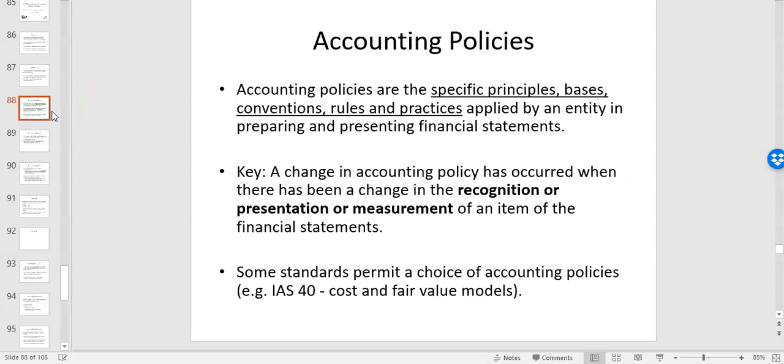So what are policies? Well, they're specific principles, bases, conventions, rules, and practices. Like if you think, the cost model is an accounting policy under IAS 16. The fair value model is an accounting policy in IAS 40. Some standards don't provide choices in accounting policies. You have to do something or the other. For example, IAS 23, you have to capitalize borrowing costs when the criteria is met. But in other standards, the likes of IAS 40 or the likes of IAS 2, you might have a choice in accounting policy. And with that choice then comes, well, how do we figure out which is the best policy to use? And what's the criteria we can use if we need to change accounting policy? Right? And that's where IAS 8 comes in.